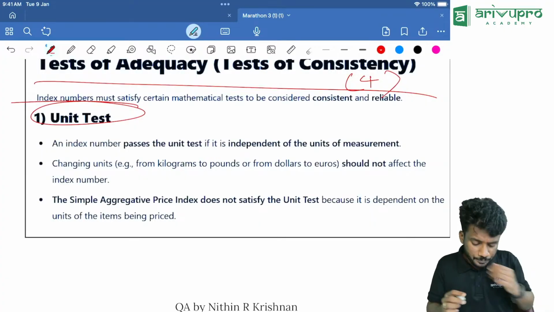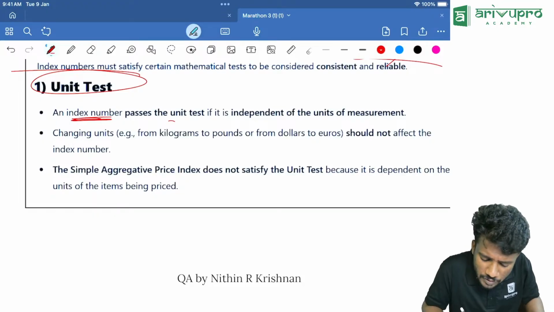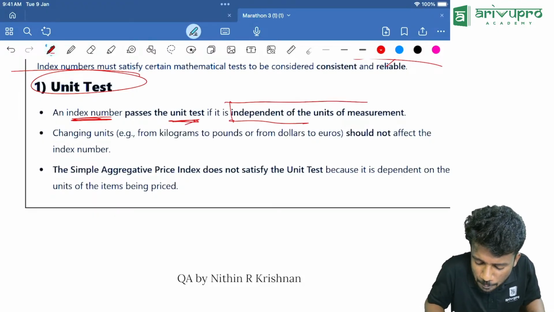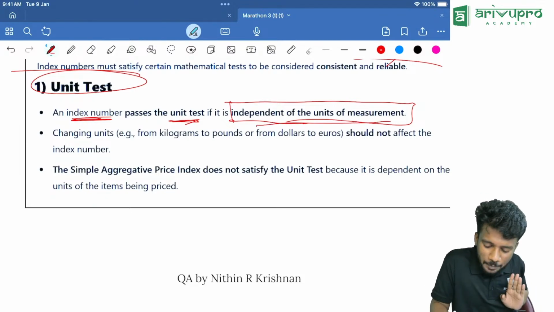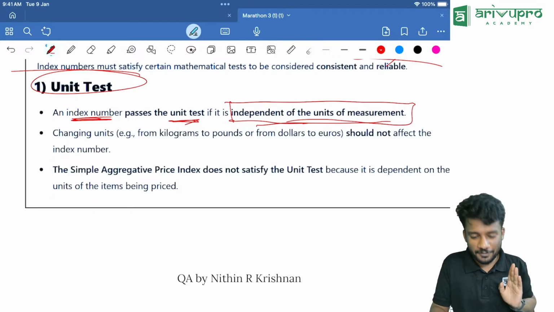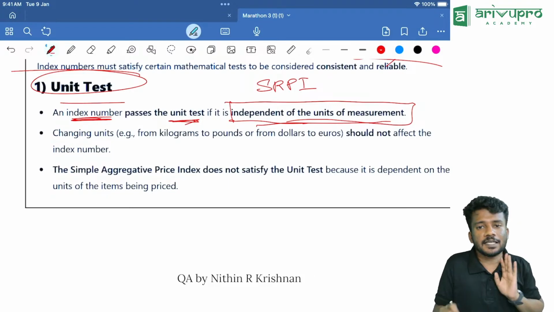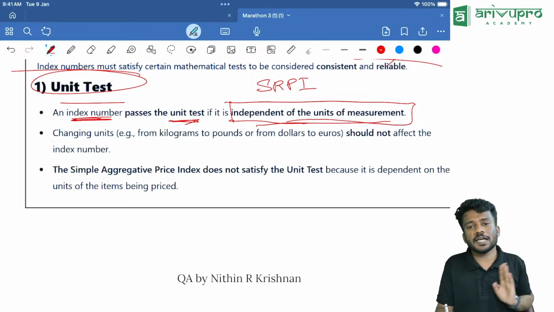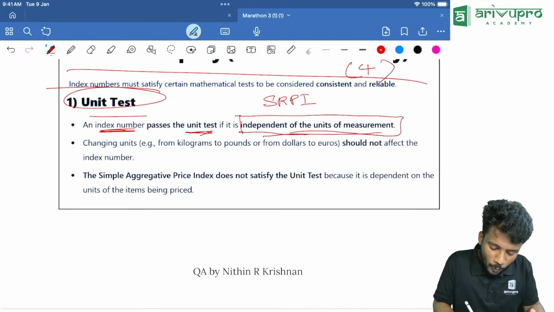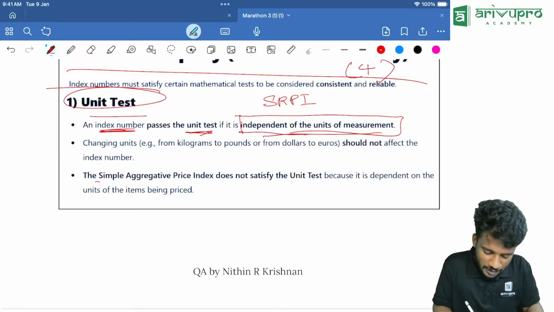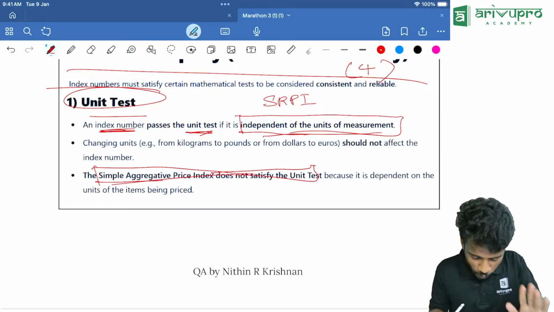Now, unit test. Here, an index number passes the unit test if it is independent of units of measurement. We already discussed something regarding independence of unit. Who was independent of unit? You remember, SRPI is independent of unit. So SRPI satisfies unit test. Keep a note of that. SRPI satisfies unit test, while SAPI does not satisfy it. Why? It is dependent on unit.